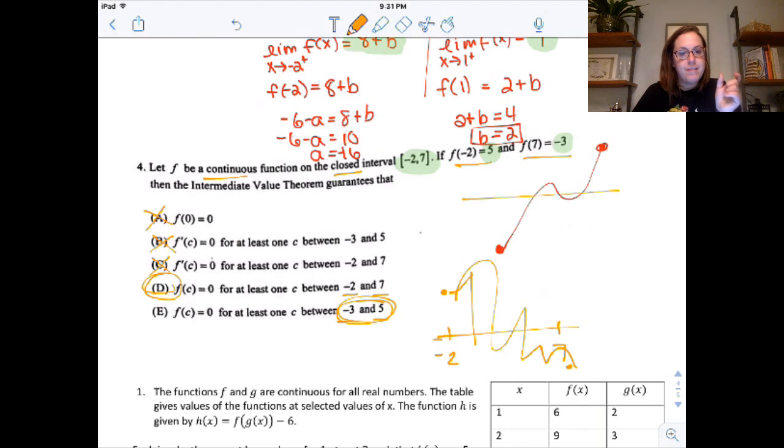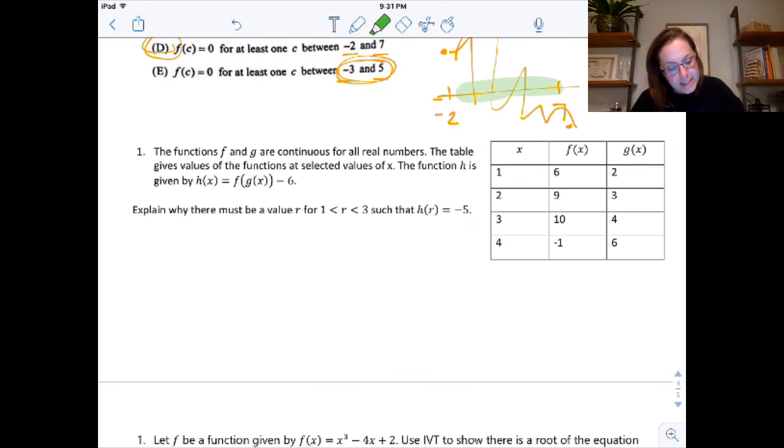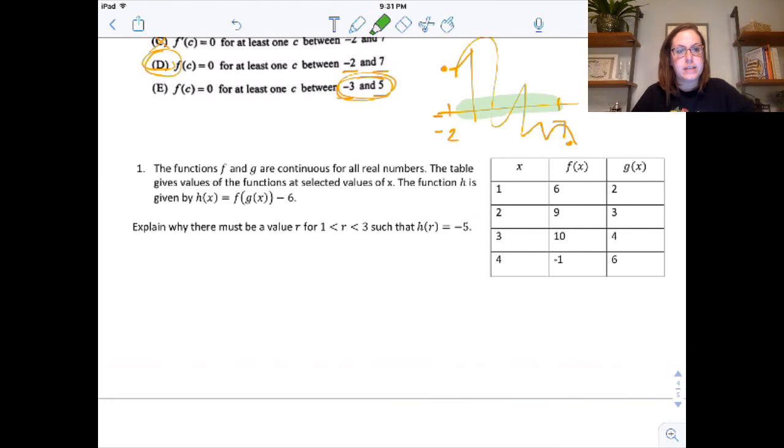But it's every value between negative 2 and 7. That's our interval. All right, last one, and this is one that definitely, maybe we'll do two more, we'll kind of see. This is one that trips people up, which is the explanation for IVT, okay?